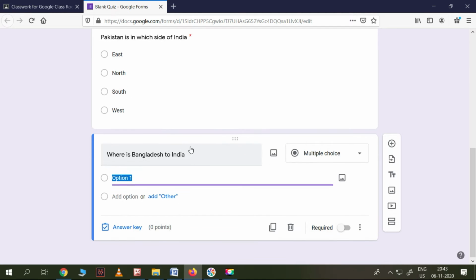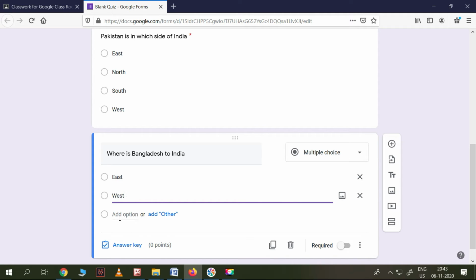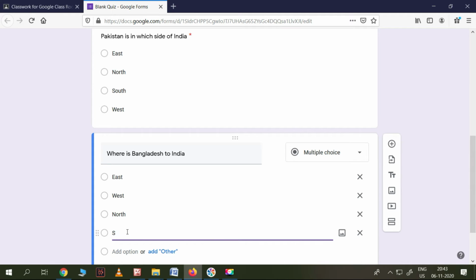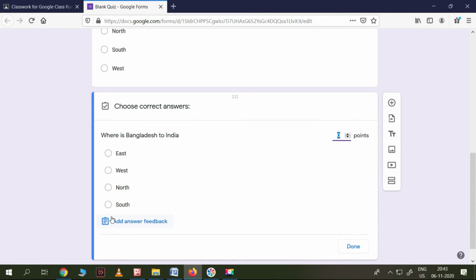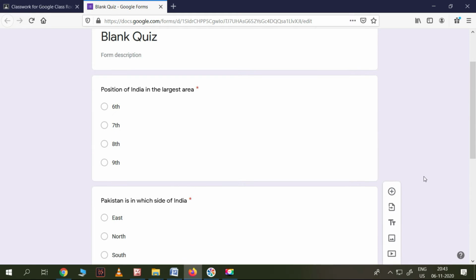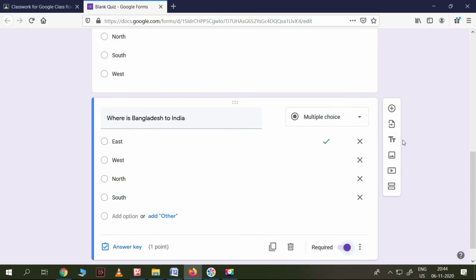We write the options as east, west, north, south. The answer is east, one mark, done, and it should be required. In this way we need to do this. So I have created three different questions here. Of course, numbering is not required because numbers will appear in the Google Form automatically. Don't worry about that.